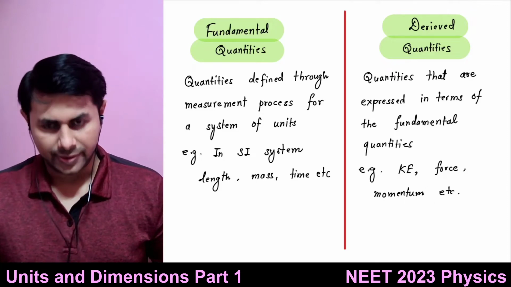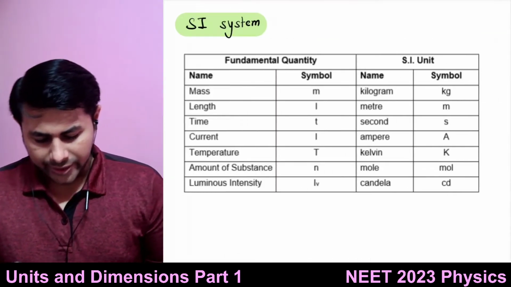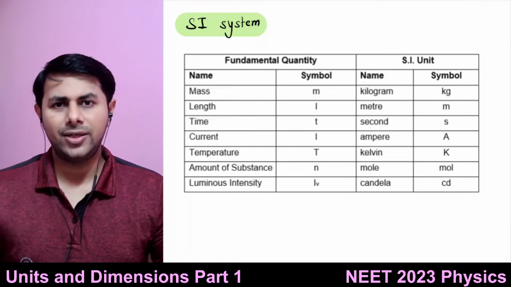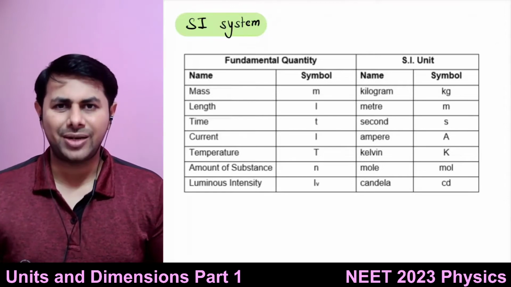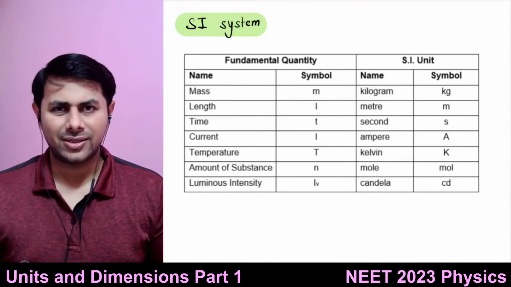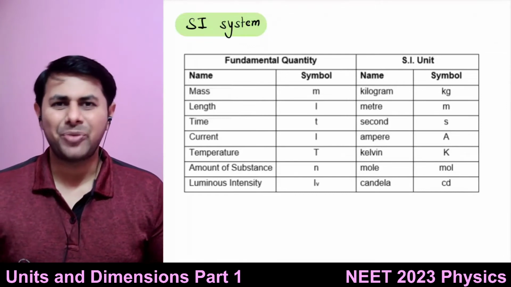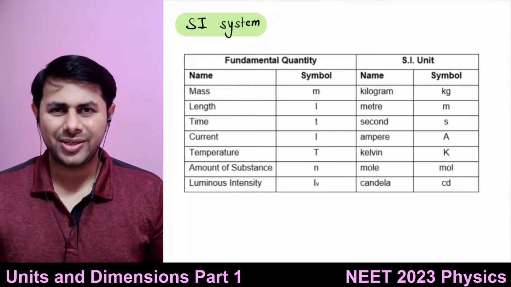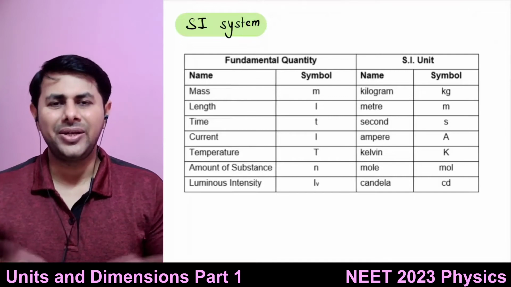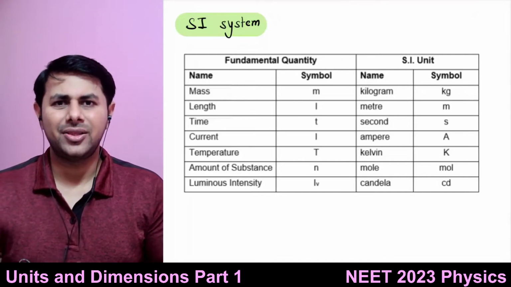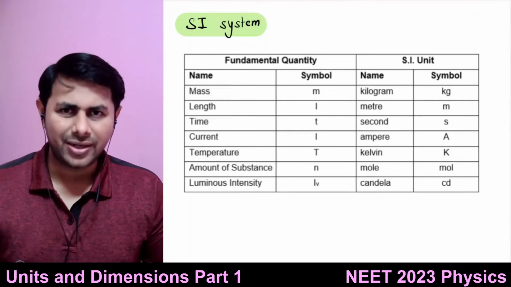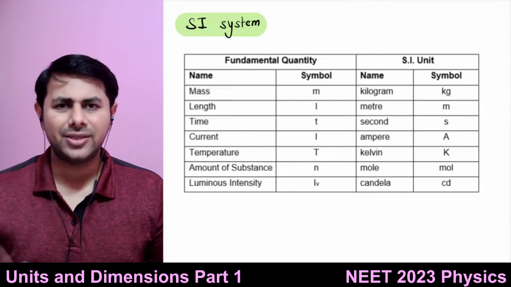So what is the SI system? This is the international system of units. Earlier we saw that there were only three fundamental quantities, three base quantities, because earlier we used to study only mechanics. But now we have thermodynamics, electrodynamics, and modern physics. So now the number of quantities has increased, there are thousands of quantities, and to define units for all of them, we need some more quantities.